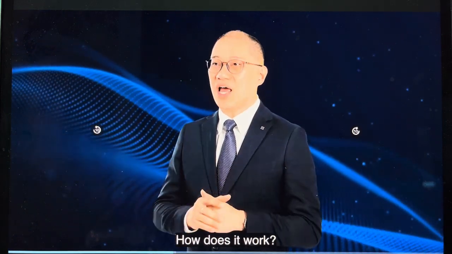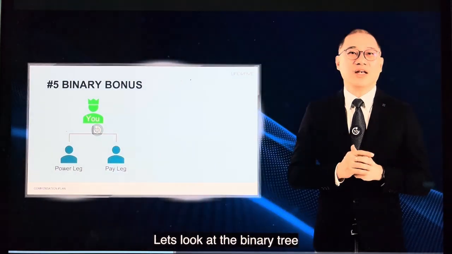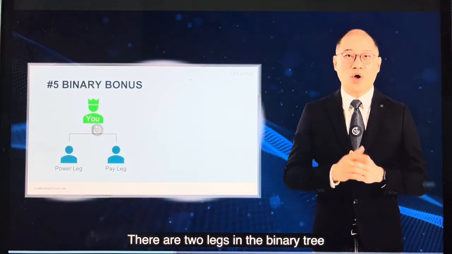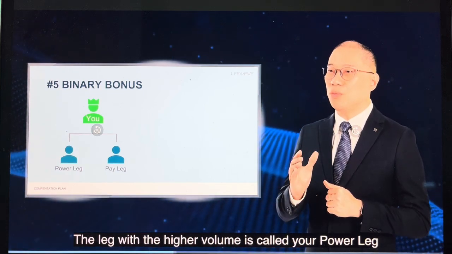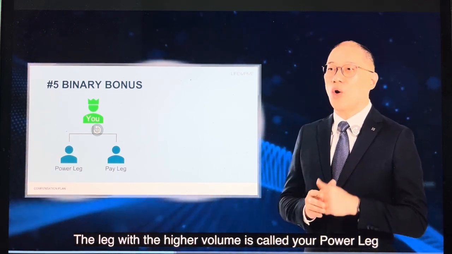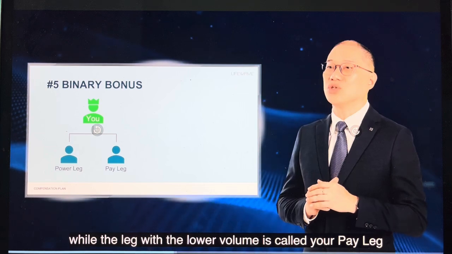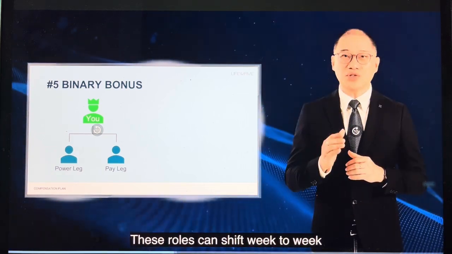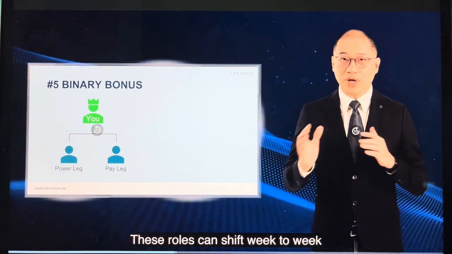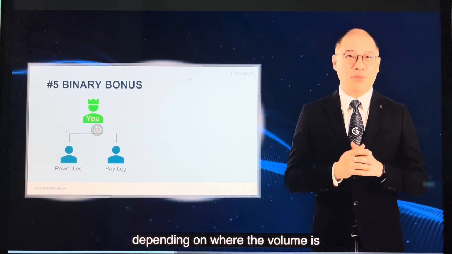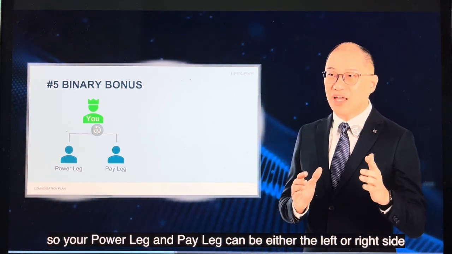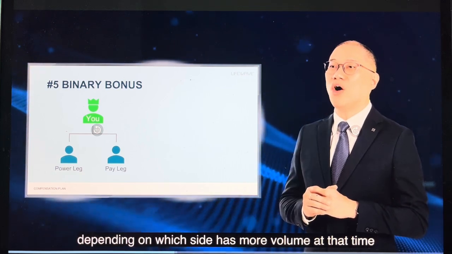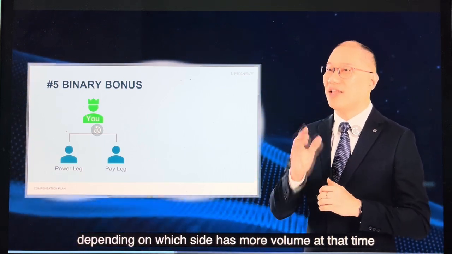How does it work? Let's look at the binary tree. There are 2 legs in the binary tree, one on the left and one on the right. The leg with the higher volume is called the power leg, while the leg with the lower volume is called your pay leg. This role can shift week to week depending on where the volume is. So your power leg and your pay leg can be either on the left side or the right side, depending on which side has more volume at that time.